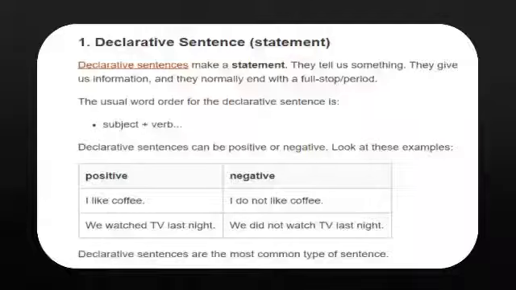Let us look at the examples. See the positive ones. I like coffee. The same sentence can be said in negative form also. I do not like coffee. We watched TV last night. We did not watch TV last night. So, declarative sentences are the most common type of sentences.